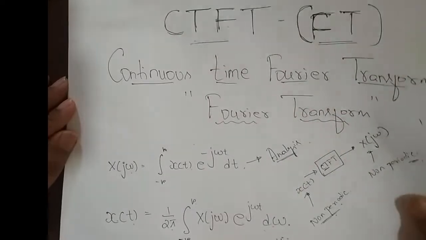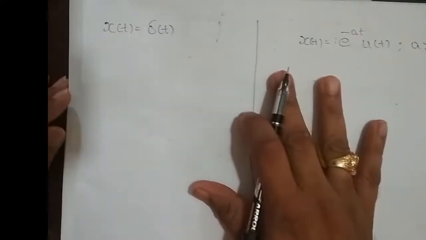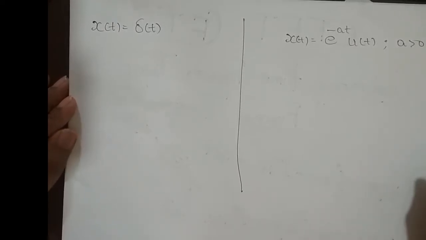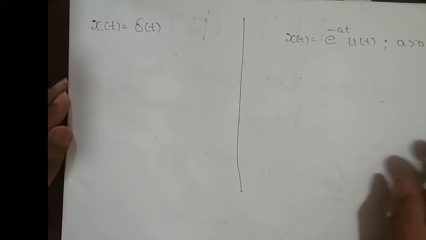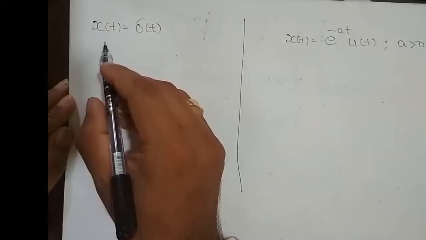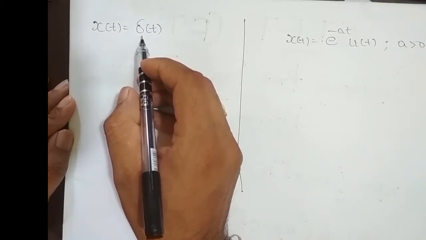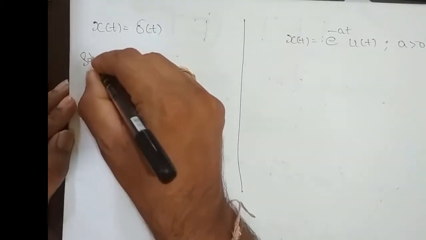Fine. So we shall take a few basic problems on Fourier transform. Usually, in short, we call it Fourier transform. Whenever we say Fourier transform, it is continuous time Fourier transform. Now I need to find the Fourier transform of x of t is equal to delta of t, which is a unit impulse function. We shall try to solve it.